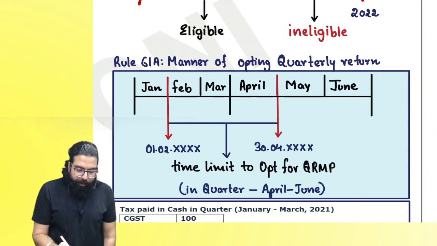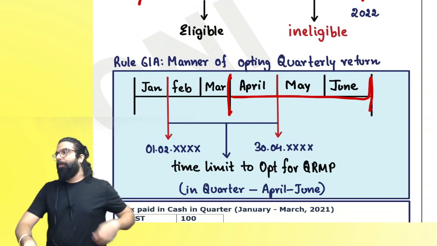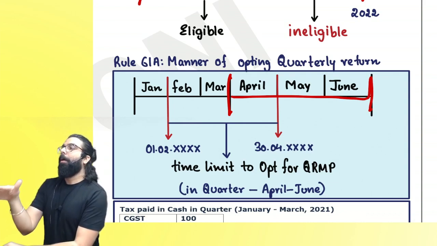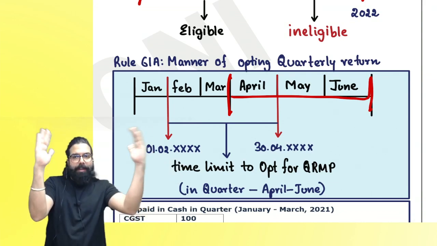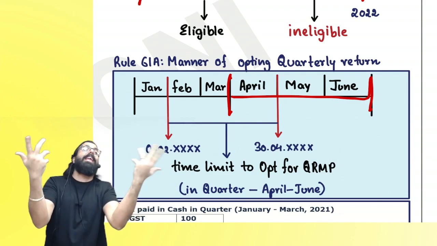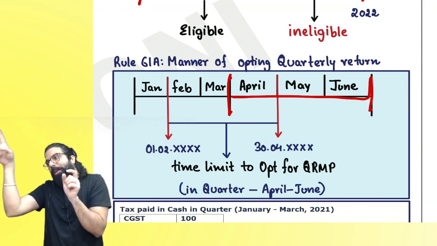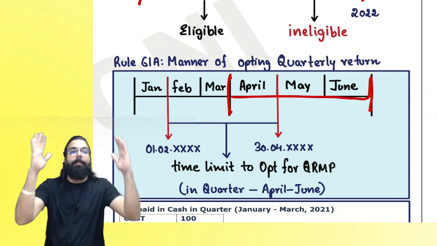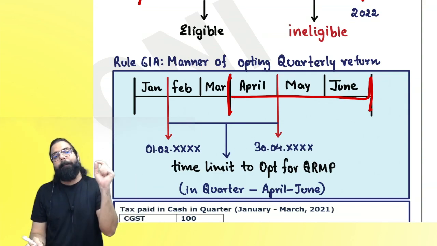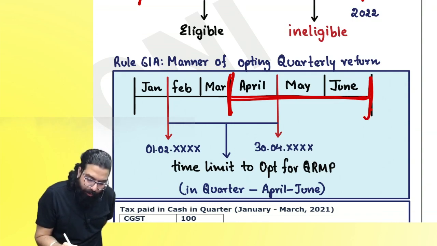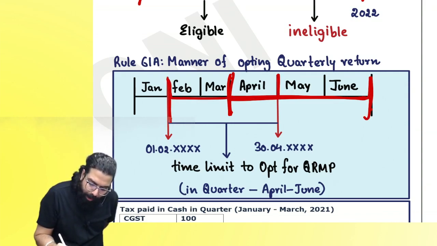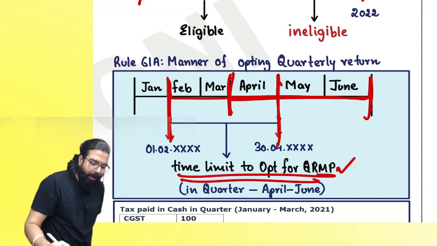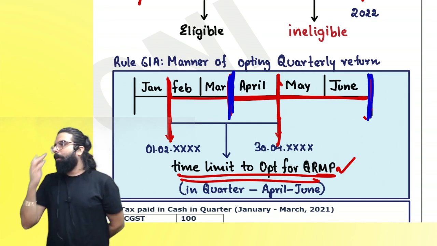Now, everyone, suppose for the quarter April, May, June, I want the QRMP scheme. How do I go online and take the option? You have to go online, log in, and there's an option that I want the QRMP scheme. But for April, May, June, till when can I exercise the option to take the QRMP scheme? Two months prior, or once the quarter has started, till the first month, the online option will be available. For that quarter, you can take the QRMP scheme. For which quarter, everyone? April, May, and June. Are we all clear till here?